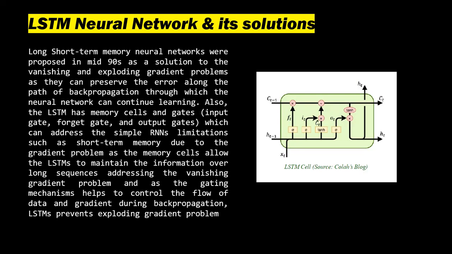Overall, we can conclude that LSTMs provide powerful solutions to vanishing and exploding gradient problems and can also address the limitations that are present in a simple RNN. And the architecture of LSTM is also one of the main reasons which allows them to capture long dependencies, model complex relationships, handle sequential data, and reduce overfitting, making them an extremely preferable choice for sequential data tasks.